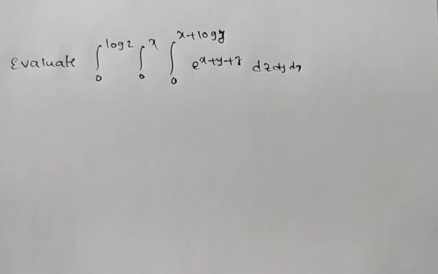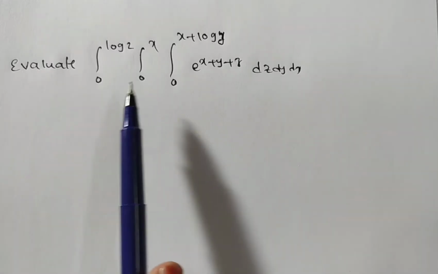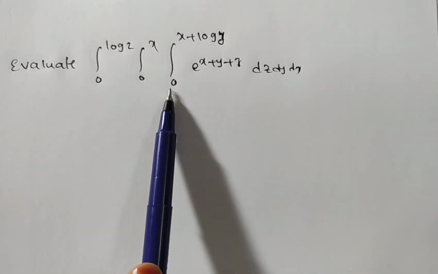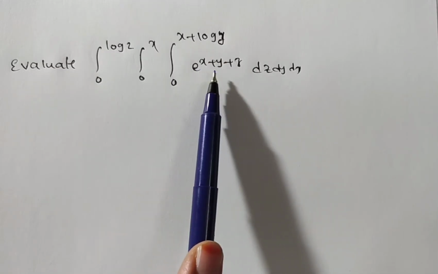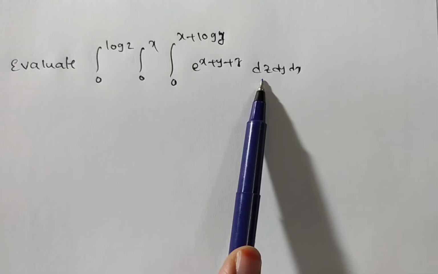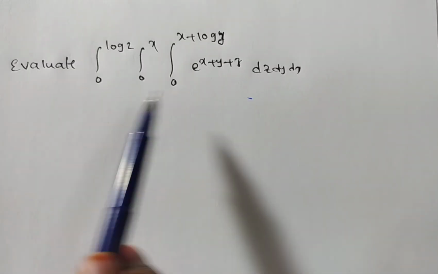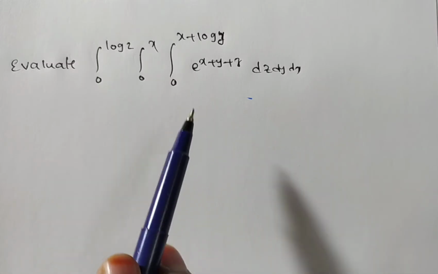Friends, now we are solving a problem on triple integral. You observe here we are evaluating the integral from 0 to log 2, integral from 0 to x, integral from 0 to x plus log y. The integrand is e to the power of x plus y plus z, dz, dy, dx. So by the observation, what you can say is this problem is a triple integral or not? Yes. So how to evaluate this one?